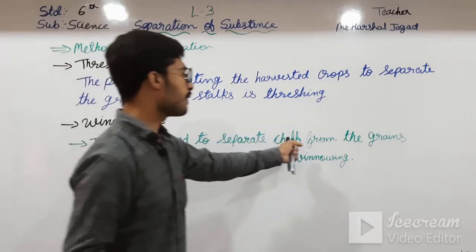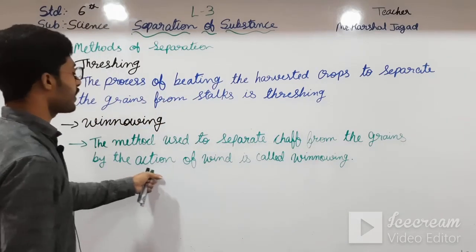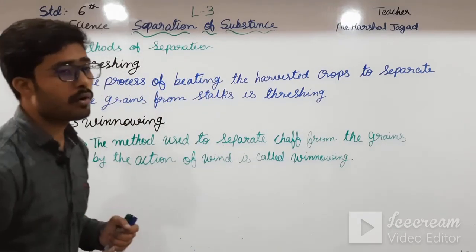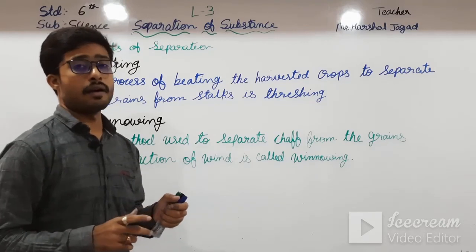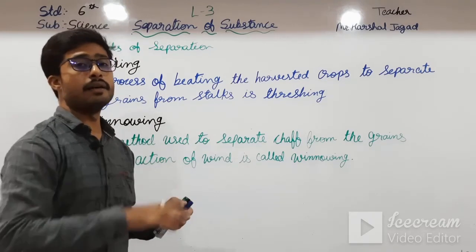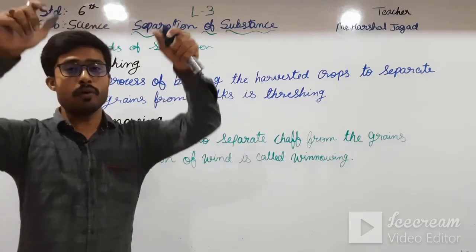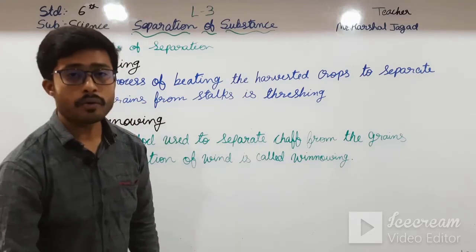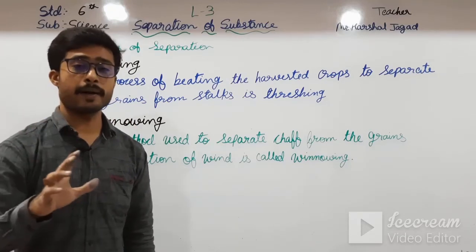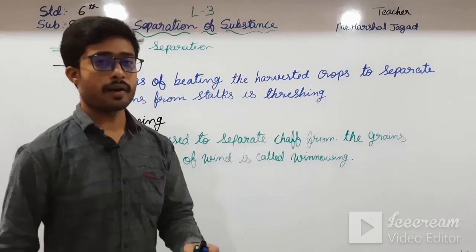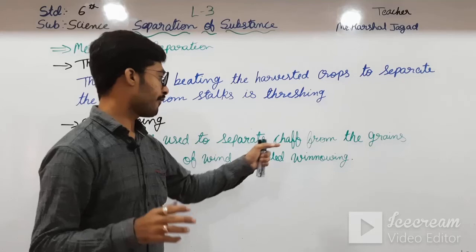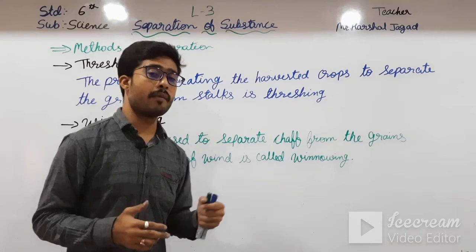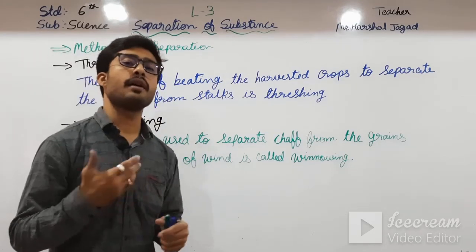Okay students, so what is winnowing? The method used to separate the chaff from the grains by the action of wind is called winnowing. We have seen some people stand at a height and throw the grains downward. The heavy particles go down and the lighter particles move with the air. So the chaff is removed using wind. About winnowing we will see deeper in our next video.